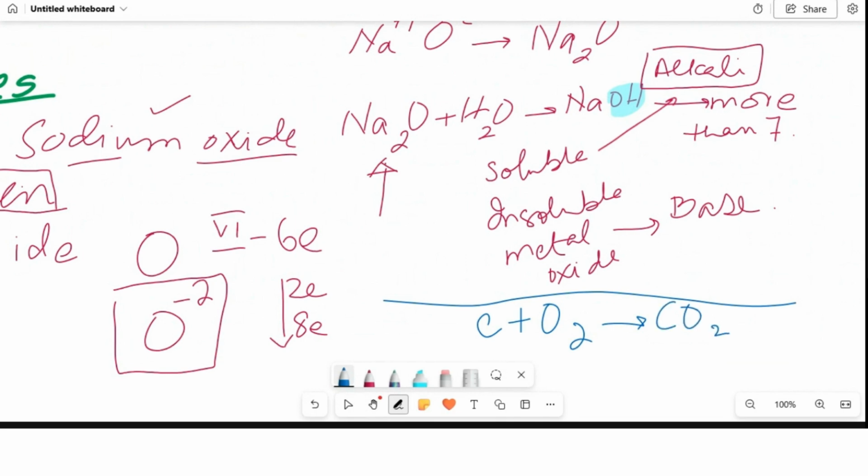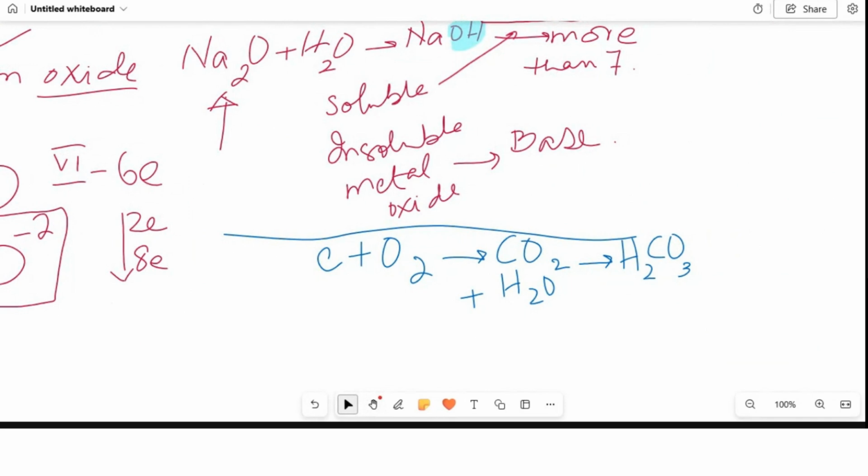Now, this carbon dioxide is soluble in water. When you dissolve this carbon dioxide in water, it is going to produce H2CO3. Now, H2CO3 is a carbonic acid. What does a carbonic acid...